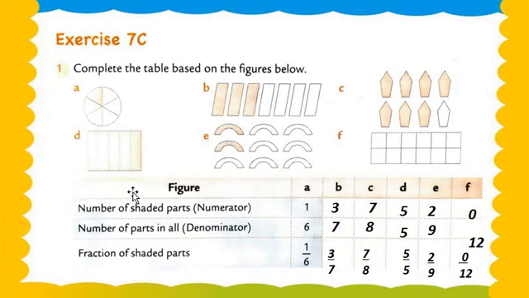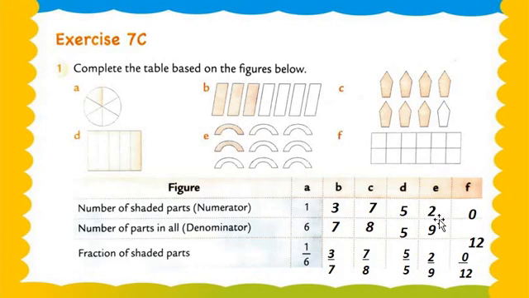Now we move on to question number D, but it's not as clear. It is a square. In the square there are a total of 5 blocks and 5 parts, and the whole blocks are shaded by yellow color. So 5, 5. Okay, so what is the answer? 1. Okay, 5, 5 means 1. 5 upon 5 is equal to 1. Okay, it means the whole part is shaded by the same color. Now we move on to question number E.